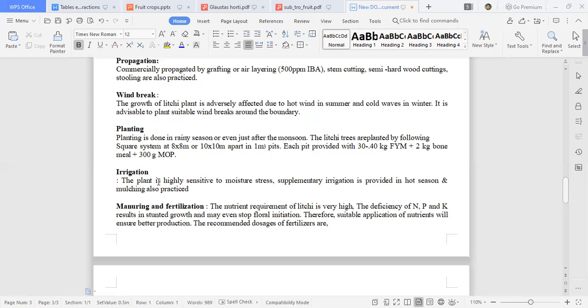Coming to manuring as well as fertilization, the nutrient requirement of this crop is very high. Deficiency of NPK results in stunted growth and may stop floral initiation. First of all, there should be proper N for proper canopy and vegetative development. Once your vegetative development is proper, it will go for proper flowering.